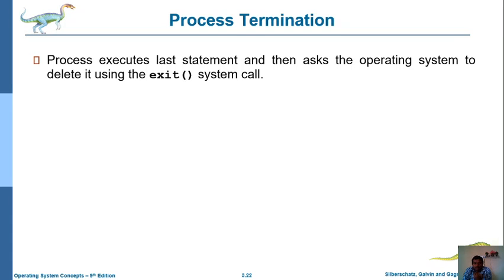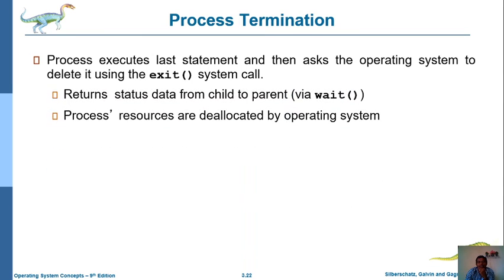That is the functionality of the exit system call. So by using the exit system call, it can terminate the process and also remove the data from memory. Whenever we call the exit system call, it returns the status and related data from child processes.